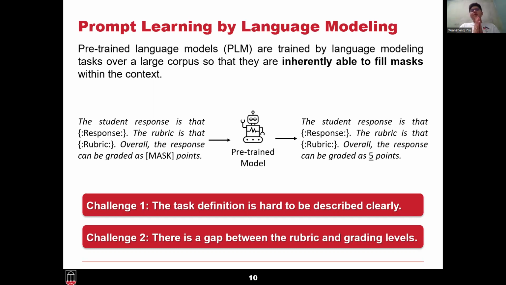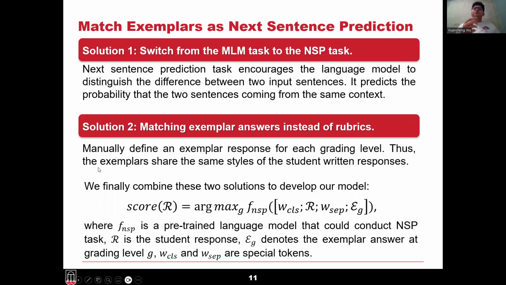The other problem is that we believe there's a gap between the rubrics and the grading levels, because the rubrics is a very high level natural language description, which just tells what a perfect answer looks like, and there are no numbers or anything like that. So there's a gap between the natural language rubrics and the specific grading levels. To solve these two problems, we proposed our MeNSP strategies.